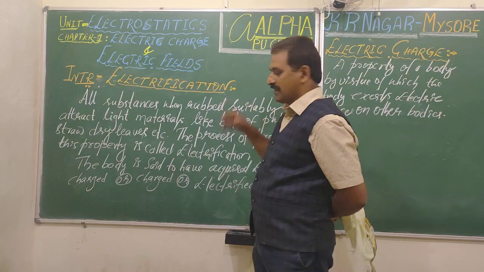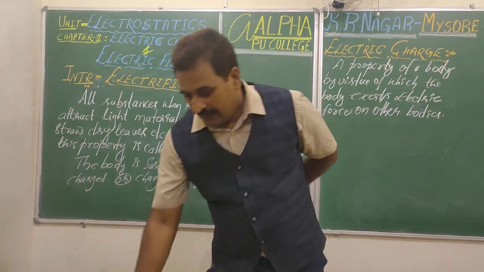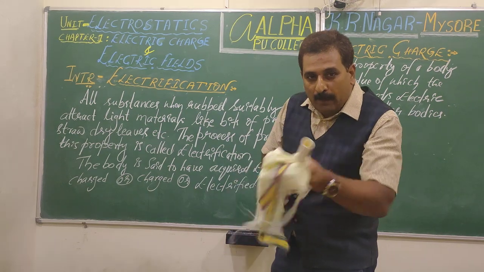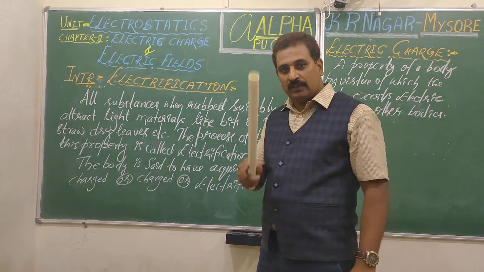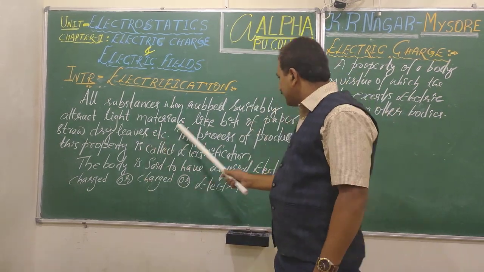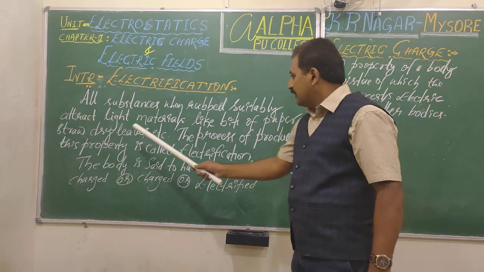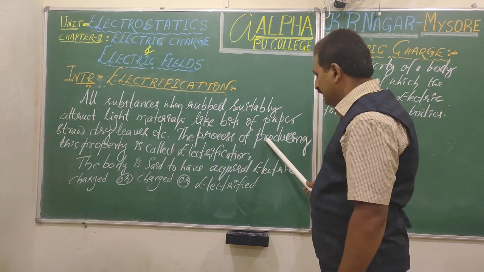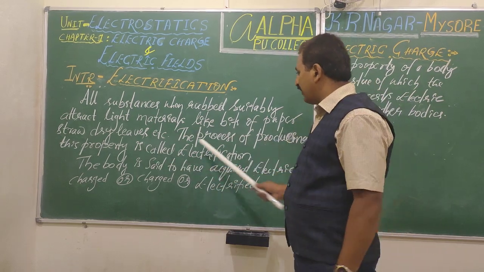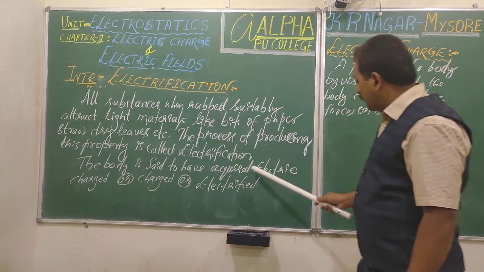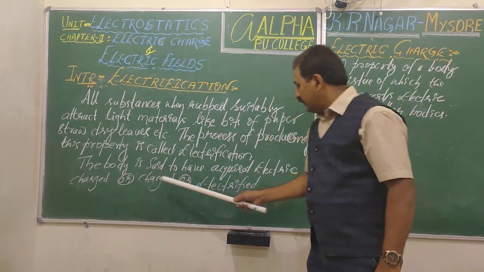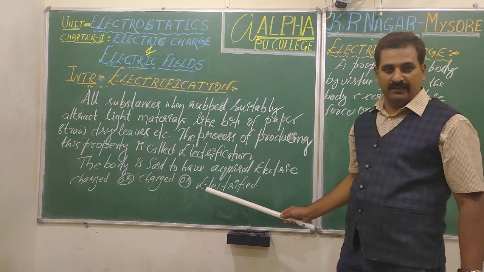Then what is electrification? Electrification is a process of producing a property by rubbing the body so that it attracts light materials like bits of paper, straw, dry leaves, etc. The process is called electrification, and the body is said to have acquired charge, or the body is said to be charged or electrified.